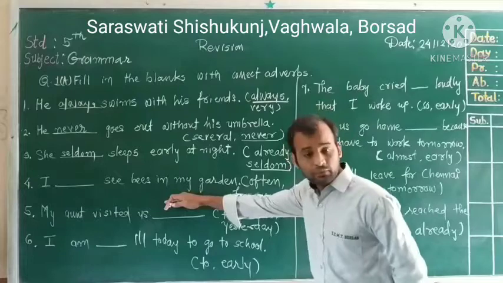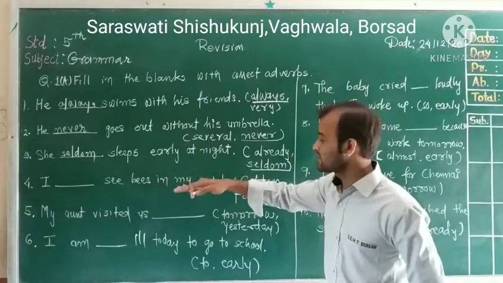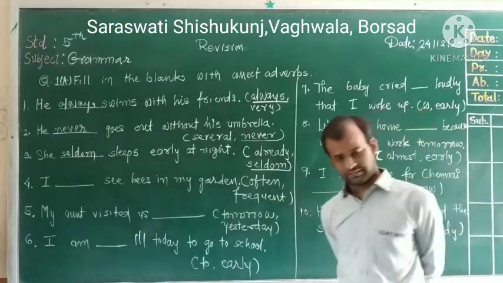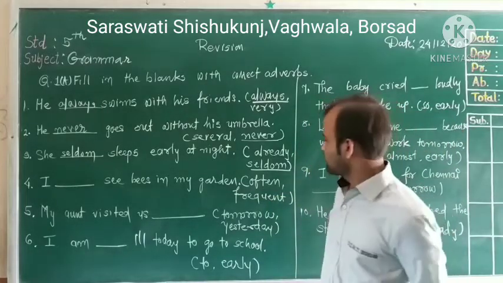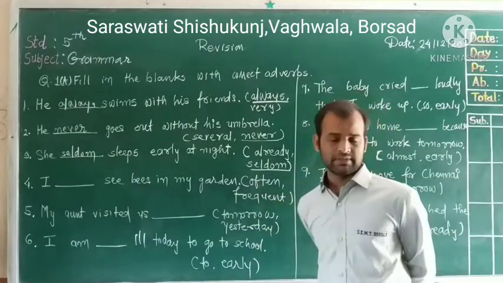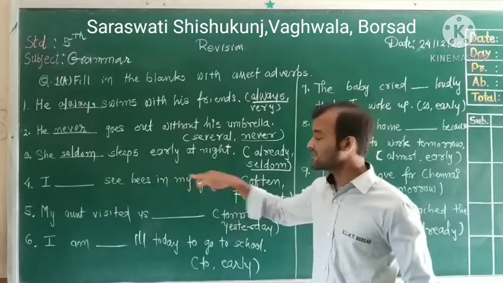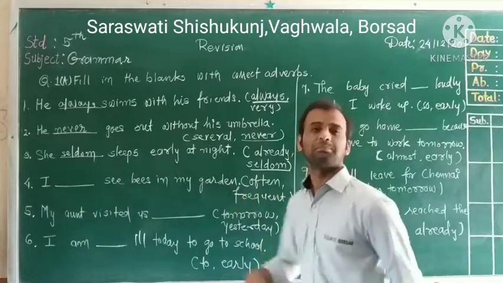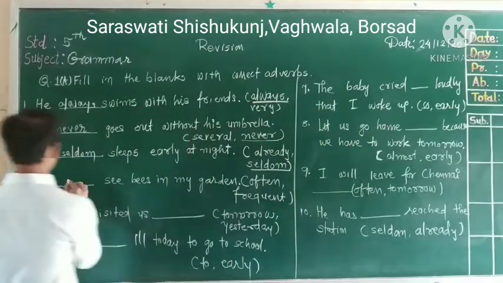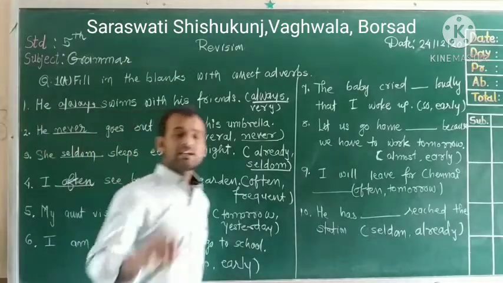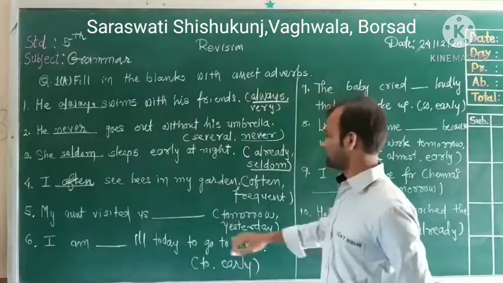Let's go for the fourth one. I dash see bees in my garden. Often or frequent? So what will you say? Here, I often see bees in my garden. Often means many times. Okay? So I often see bees in my garden.